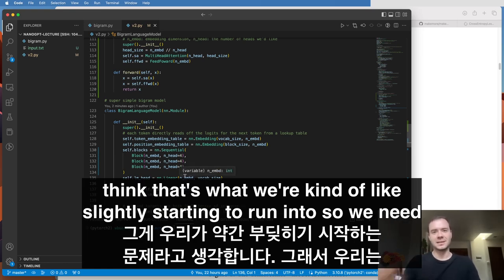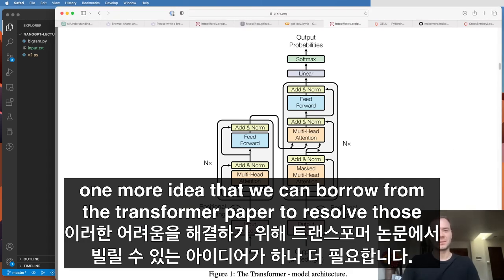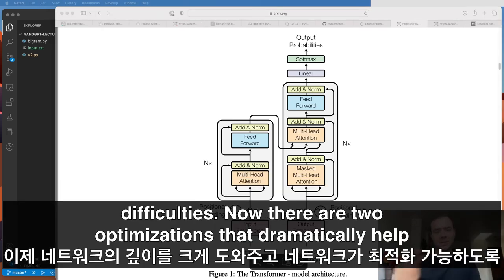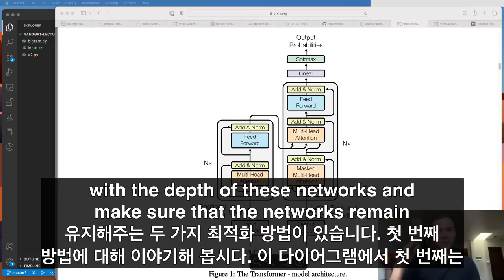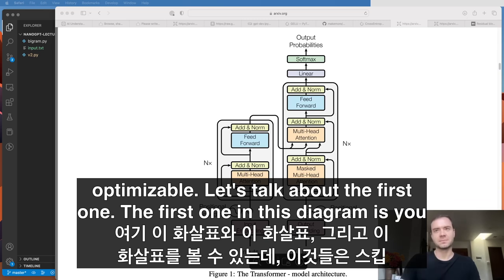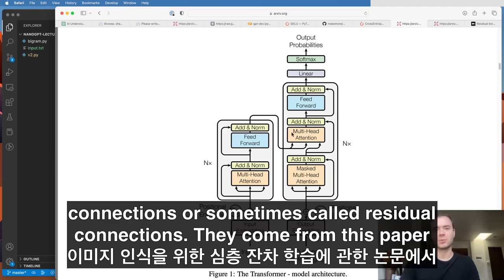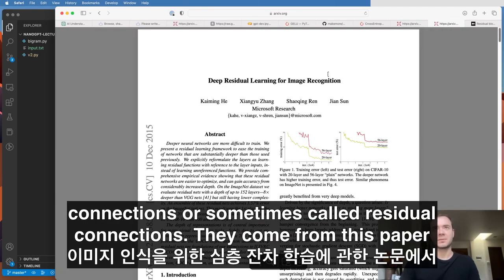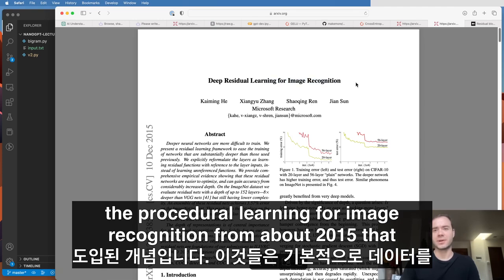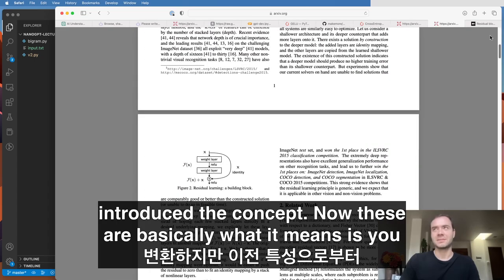So we need one more idea that we can borrow from the transformer paper to resolve those difficulties. Now, there are two optimizations that dramatically help with the depth of these networks and make sure that the networks remain optimizable. Let's talk about the first one. The first one in this diagram is, you see this arrow here, and then this arrow and this arrow. Those are skip connections, or sometimes called residual connections. They come from this paper, Deep Residual Learning for Image Recognition, from about 2015, that introduced the concept.